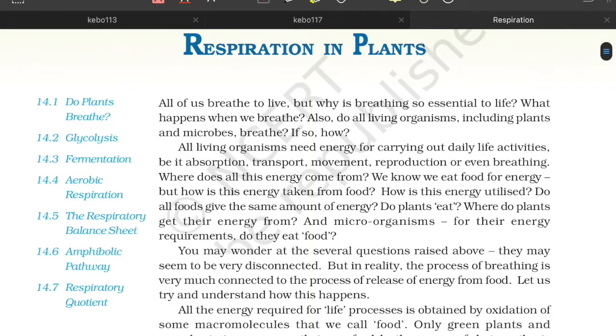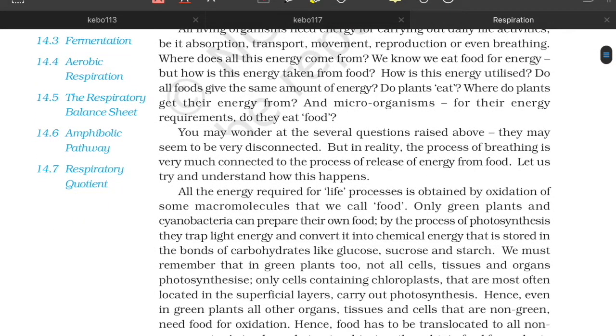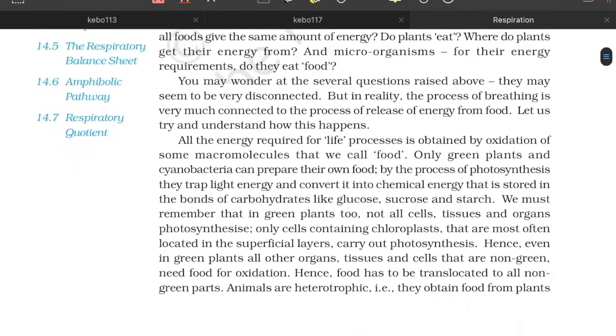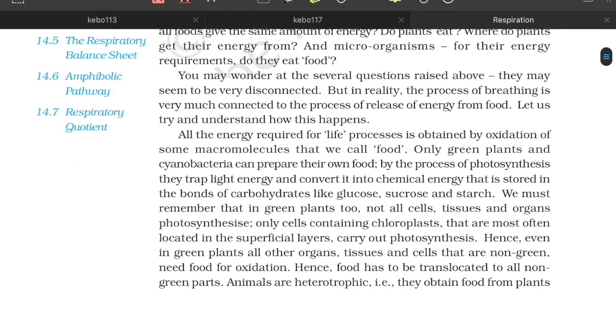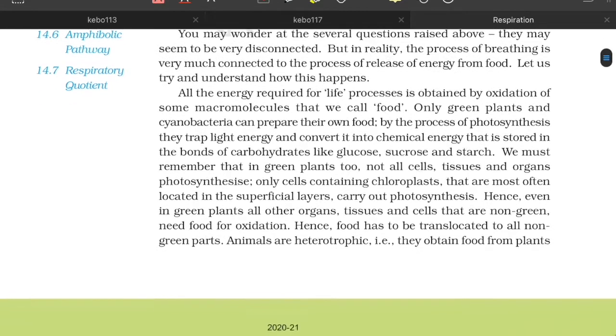Yes. So all of us breathe to live. But why is breathing so essential to life? What happens when we breathe? Also, do all living organisms, including plants, breathe? If so, how? All living organisms need energy for carrying out their daily life activities, true. Be it absorption, transport, movement, reproduction, or even breathing. Where does all this energy come from? We know we eat food for energy, but how is this energy taken from food? How is this energy utilized? Do all foods give the same amount of energy? Do plants eat? Where do plants get their energy from? And the microorganisms, for their energy requirements, do they eat food? You may wonder at the several questions raised. They seem to be disconnected, but in reality, they are all very much connected. Let us see how they are connected.